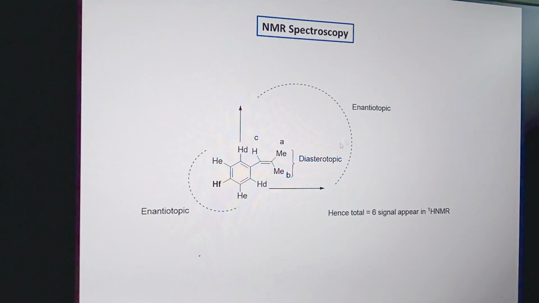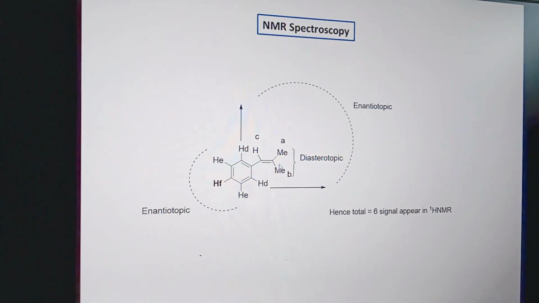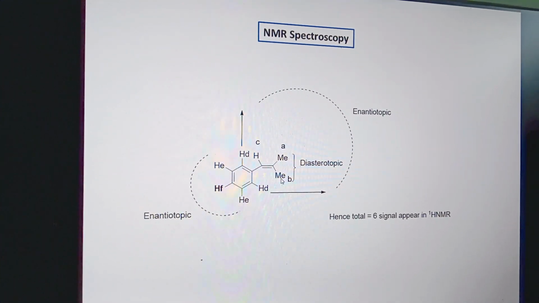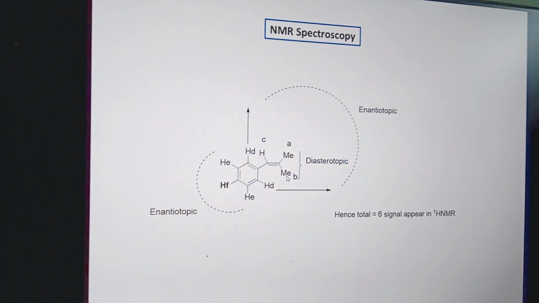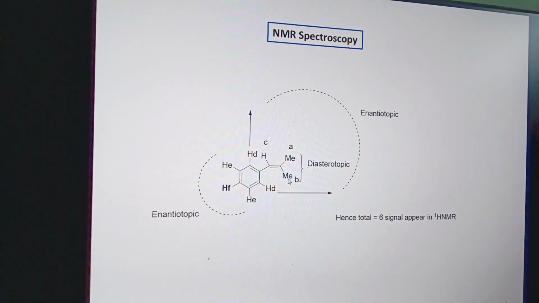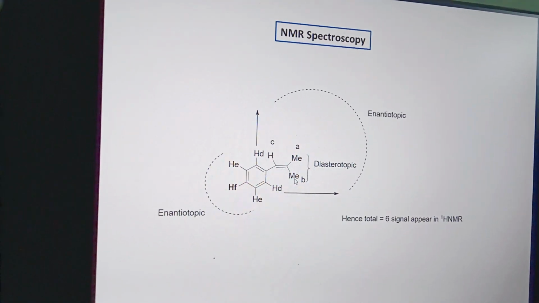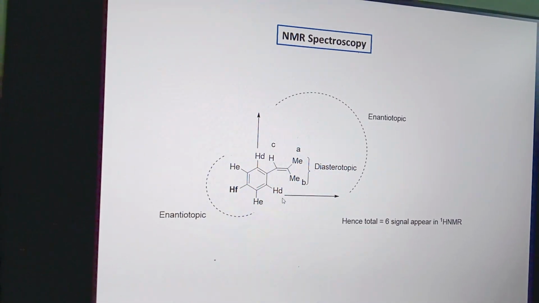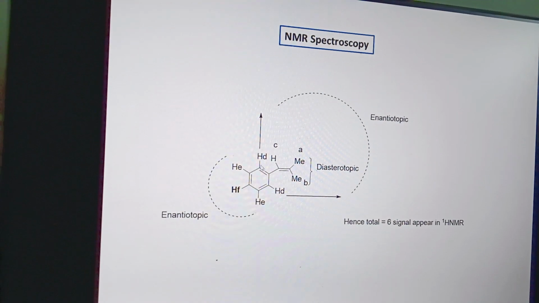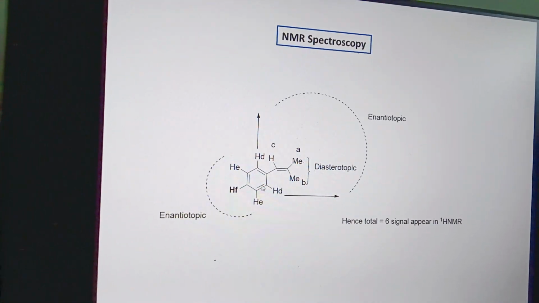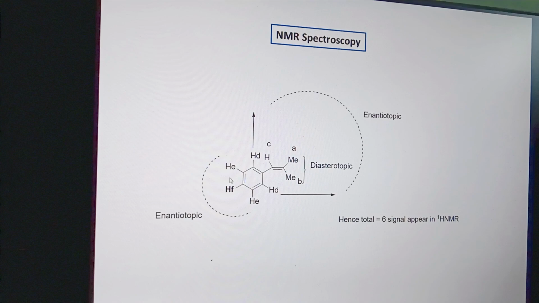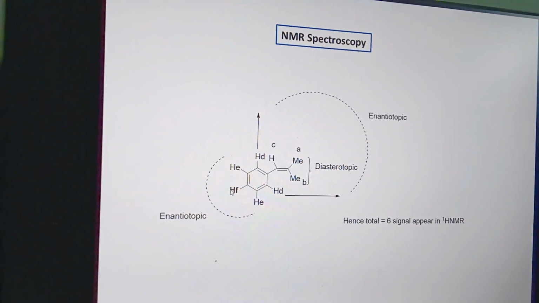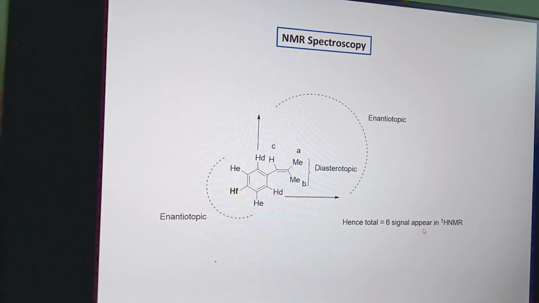In NMR spectroscopy, it has been shown that the styrene derivative has two types of methyl groups. We know that in NMR spectroscopy, diastereotopic protons give different signals and enantiotopic protons give the same signal. Here the two methyl groups are diastereotopic, so they give different signals. The two HD protons are enantiotopic and give the same chemical shift value, and the two HE protons are also enantiotopic and give the same chemical shift value, while the HF proton gives a different chemical shift value. So a total of 6 signals are present in the NMR spectrum.